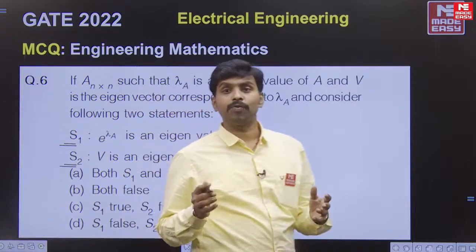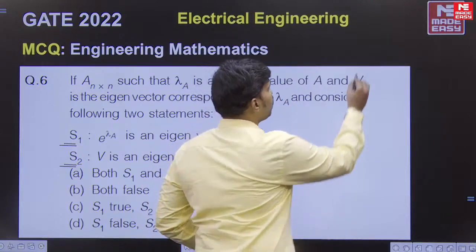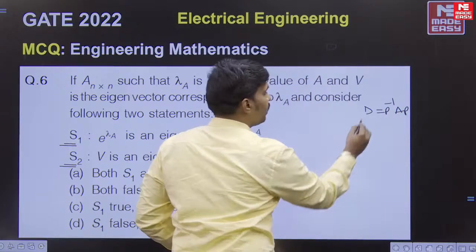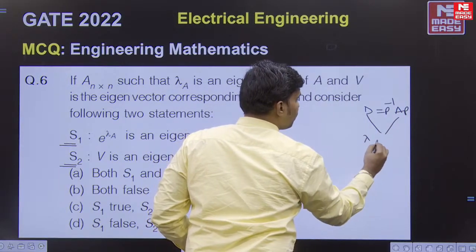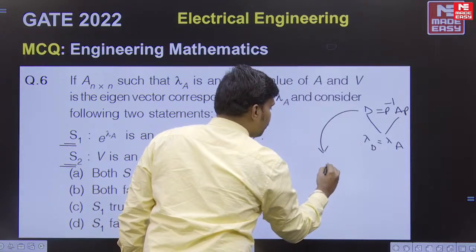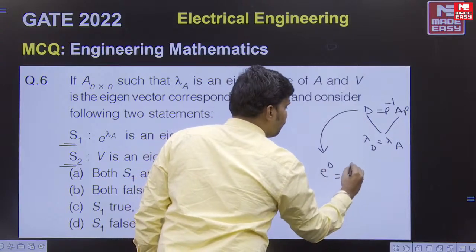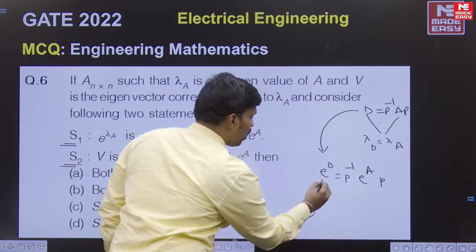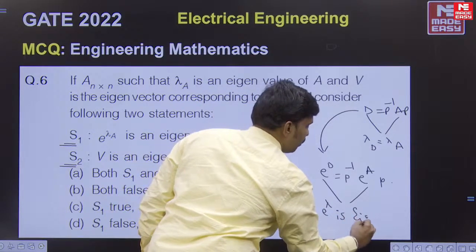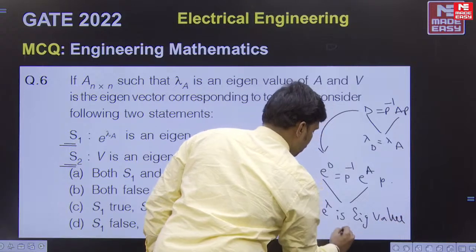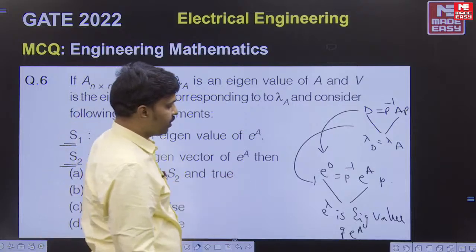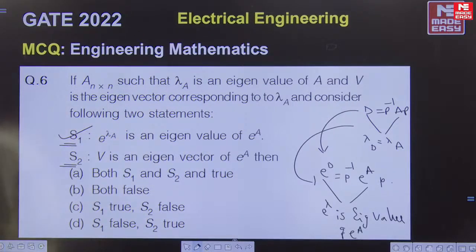Yes, those who attended the class on the diagonalization concept know that D is equal to P inverse AP. From this I can say lambda D is equal to lambda A, or not, right? Similarly, from the diagonalization concept you can write e power D is equal to P inverse e power A into P. So again I can say that e power lambda is the eigenvalue of e power A from this concept. Therefore S1 is true, right?